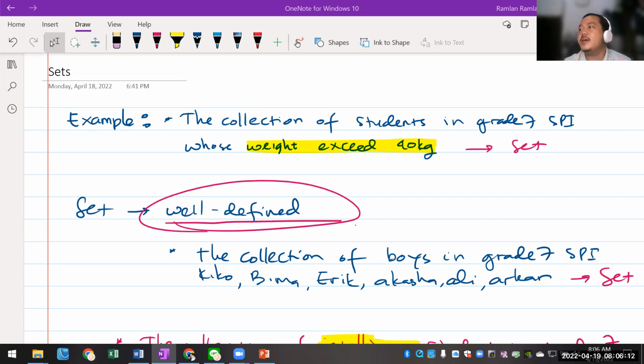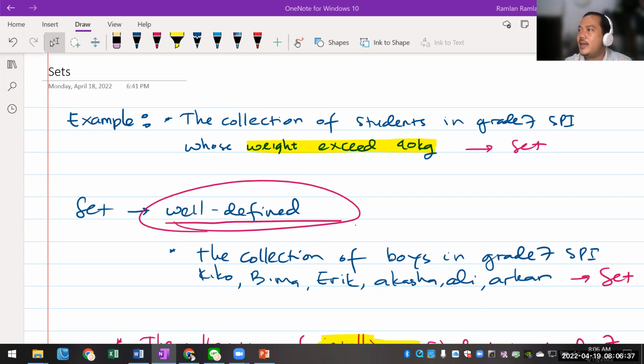Okay, and then LD also, the collection of student in grade 7 SPA whose test has a score over 80. Okay, this is very good. Why? Because it is a complete sentence. Because it says collection of student in grade 7 SPA. It's clear, which grade 7? Grade 7 of another school or our school? Okay, whose has a score over 80. Clear, the score is above 80. Okay, thank you very much.